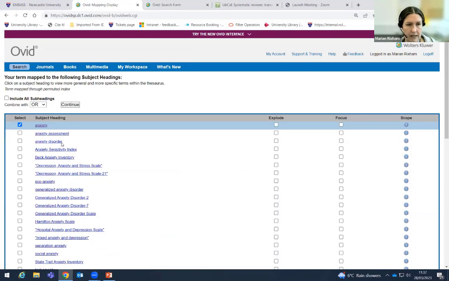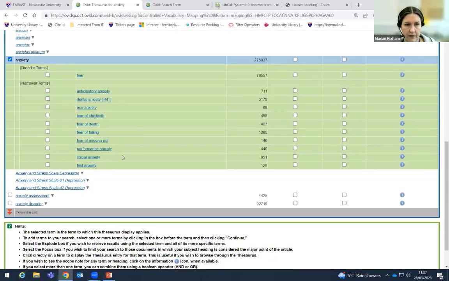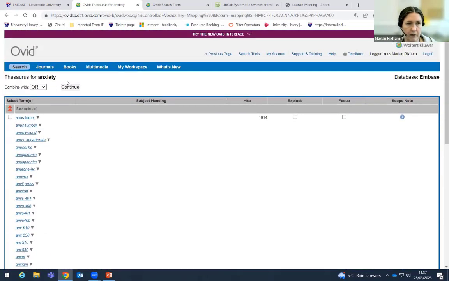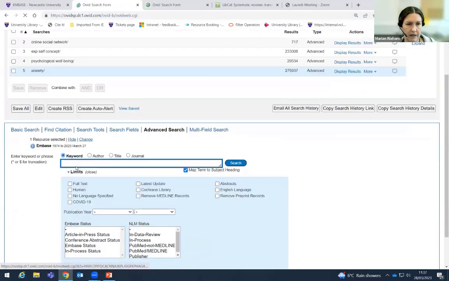And again, I've got a list, and this is where the anxiety disorder was found, something that hadn't been listed in my original terms. So again, I can go into the terms, I can have a look where they sit. Lots of narrower terms, maybe relevant, maybe not. I think I'm not going to explore that term. I'll just continue with the search. I'll go back to the anxiety.